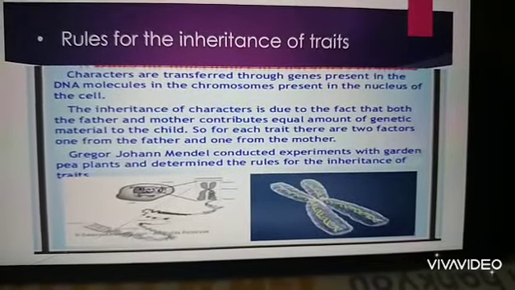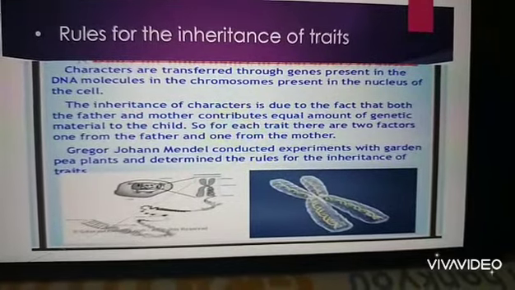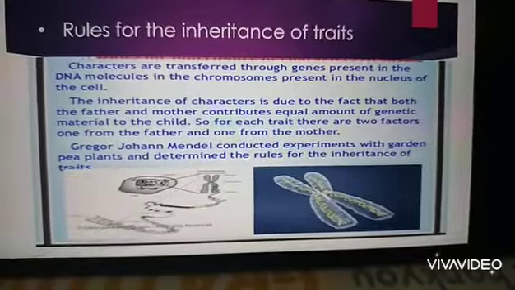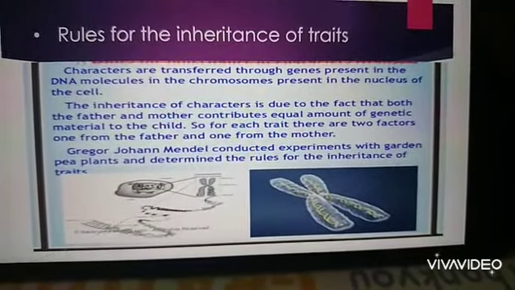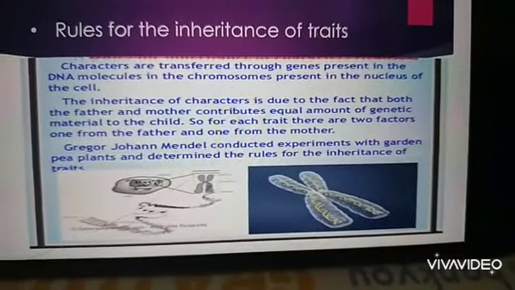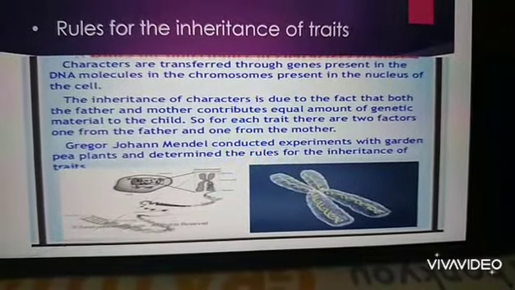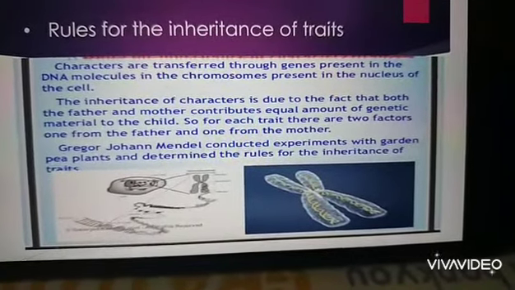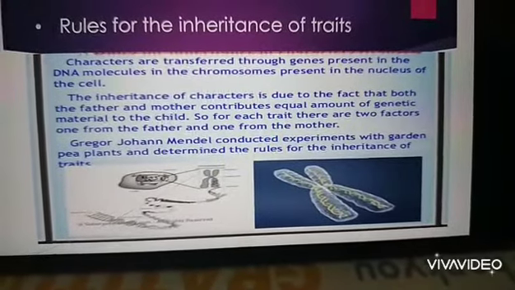According to this rule, both father and mother contribute an equal amount of genetic material to the child. So for each trait there are two factors, one from the father and one from the mother. Gregor John Mendel conducted experiments with the garden pea plant in his monastery and determined the rules for the inheritance of traits.